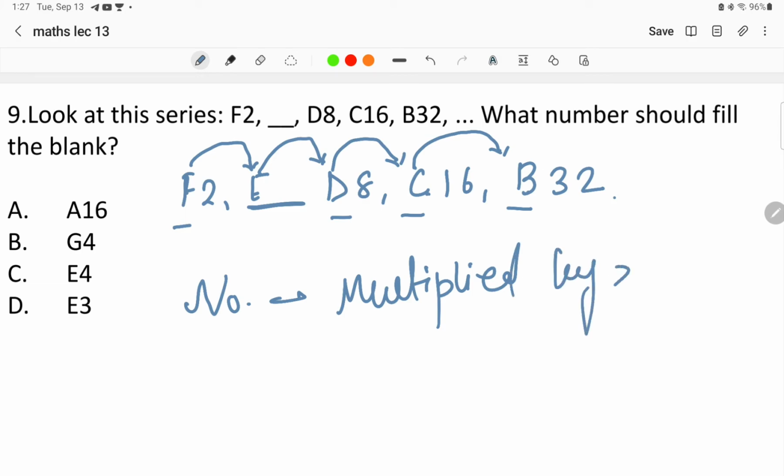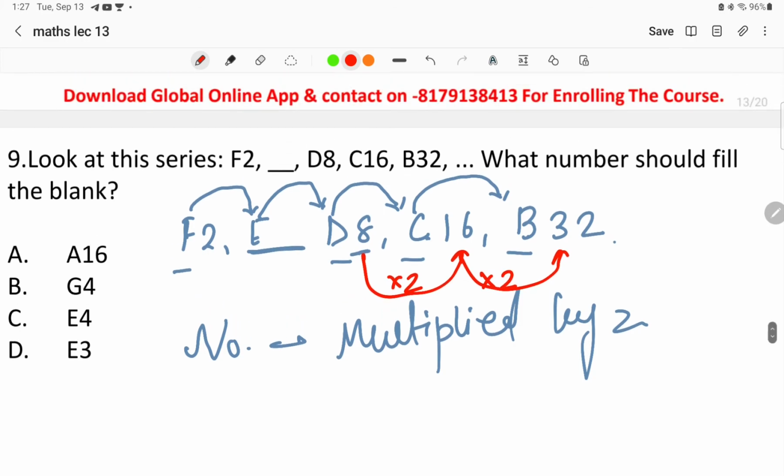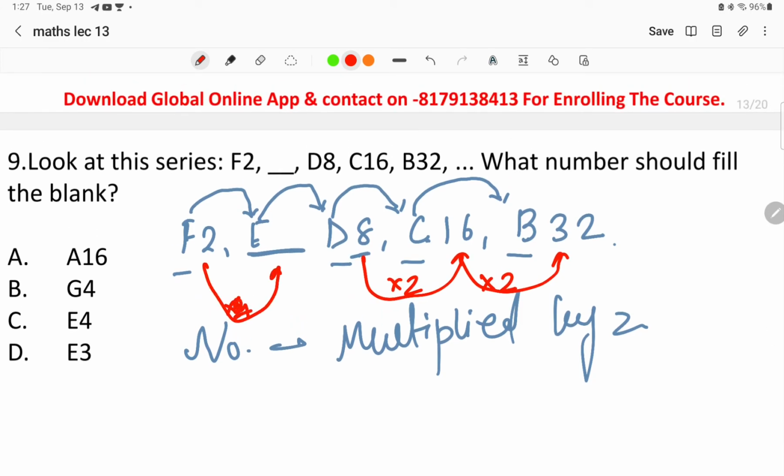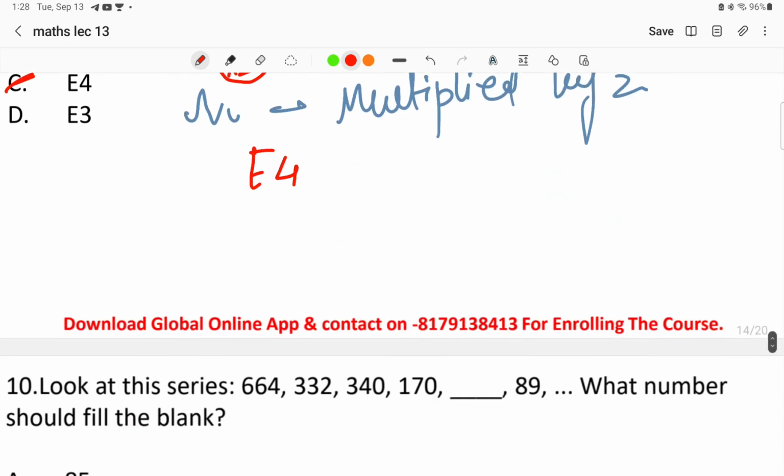Look into the series once. When we multiply 8 by 2, we get 16. When we multiply 16 by 2, we get 32. So when we multiply 2 by 2, what will we get? We will get 4. So the answer to this will be E4, that is option number C. What we have done is decreased the alphabetical letters by 1 and multiplied the numbers by 2. This is the series that we have followed over here.